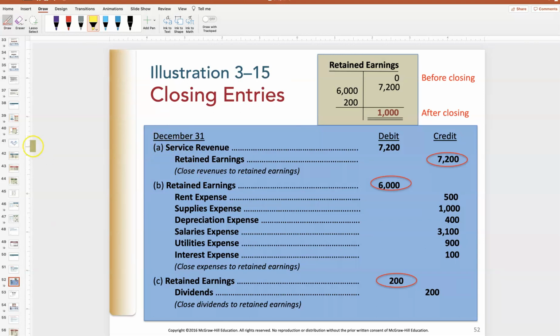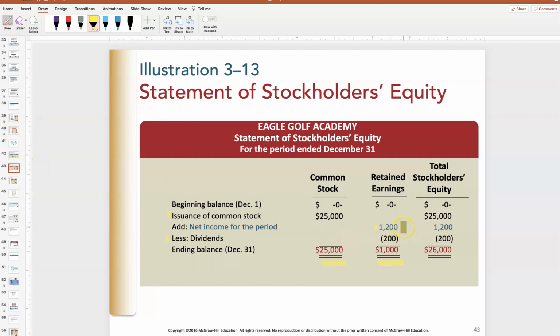Remember how when we put together our statement of stockholders' equity, we had penciled in the net income and the dividends to calculate how much retained earnings should be before we put it on the balance sheet? Now we're going to actually make journal entries into retained earnings for those net income items, which are revenues and expenses, and for the dividends account.